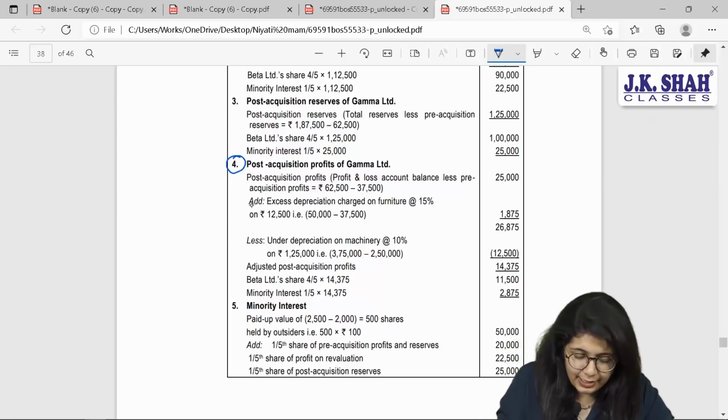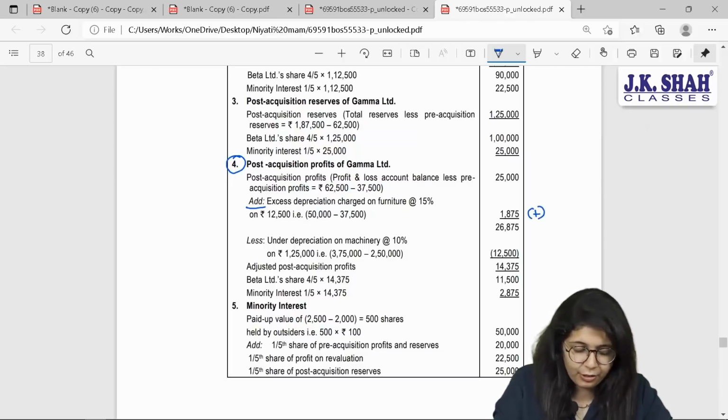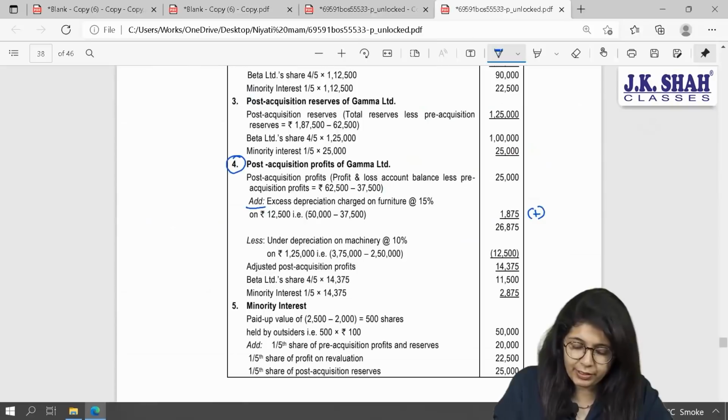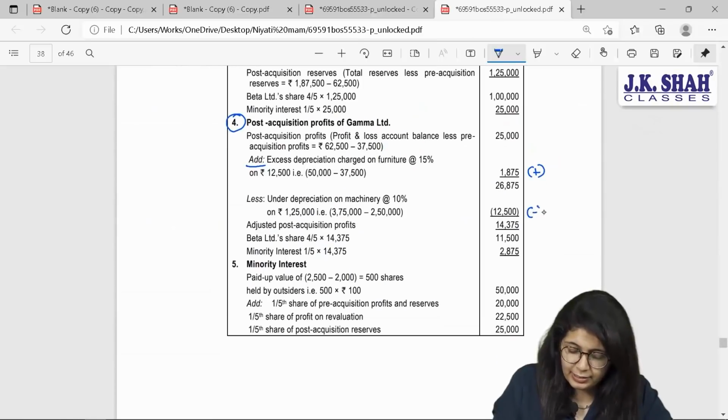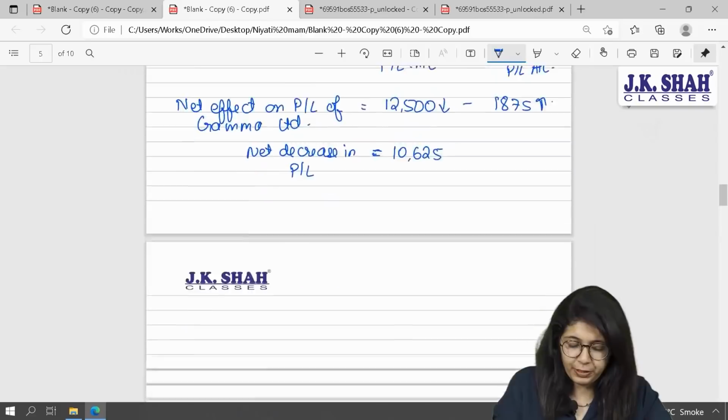Here, ICAI has added excess depreciation charged on furniture, that is 1875 is added, which we also showed. We have added it and we have subtracted 12,500. Here ICAI has subtracted 12,500. So let us present it properly now.